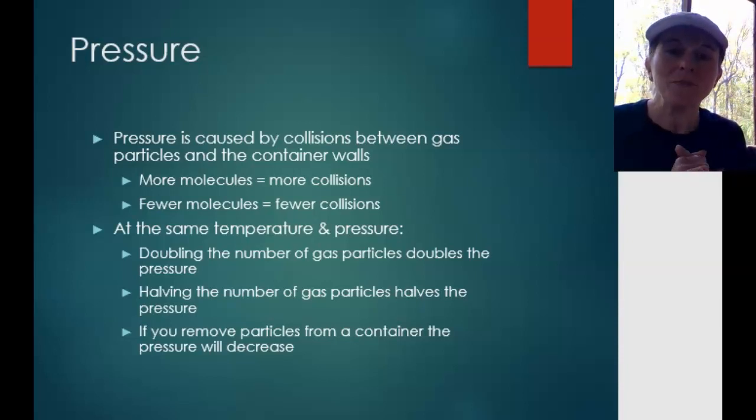At the same temperature and pressure, doubling the number of gas particles doubles the pressure. So if we keep temperature the same, then if we double the number of gas particles, we're going to double the amount of pressure because you're doubling the number of collisions. If we halve the number of gas particles in a container, then we're going to halve the pressure because we have half the molecules making half the amount of collisions. And if we remove the particles from the container, then it will decrease.